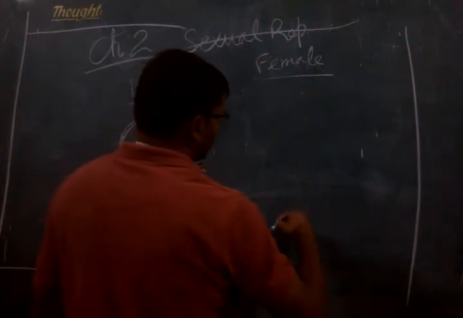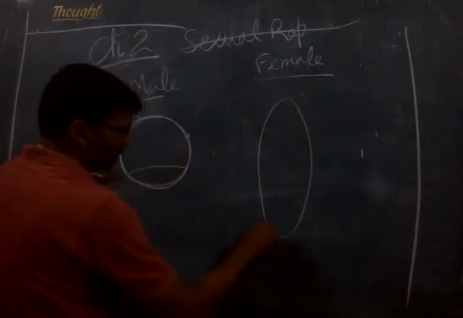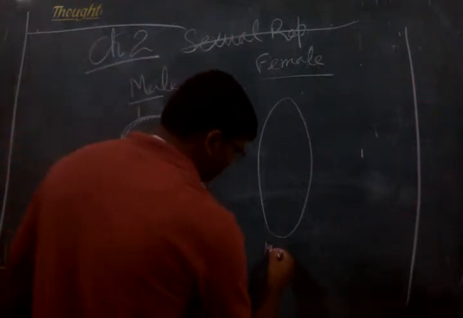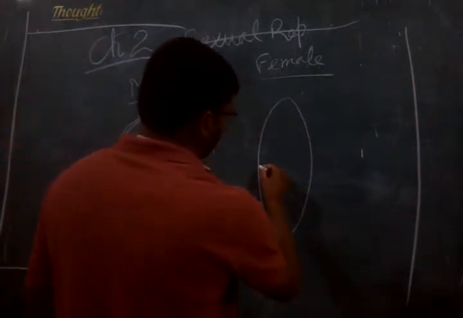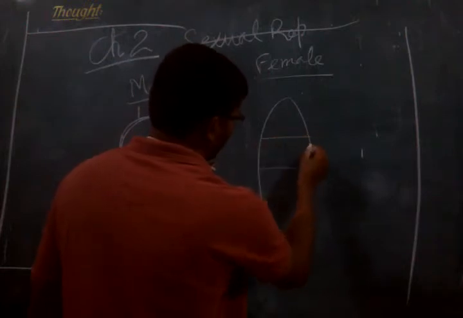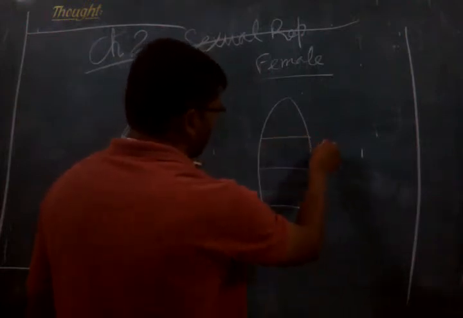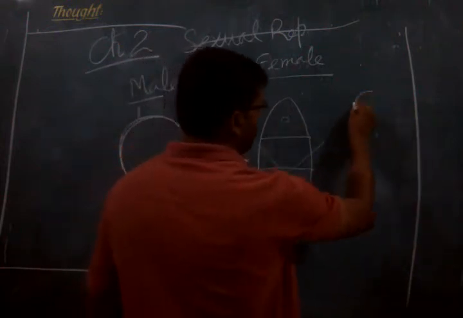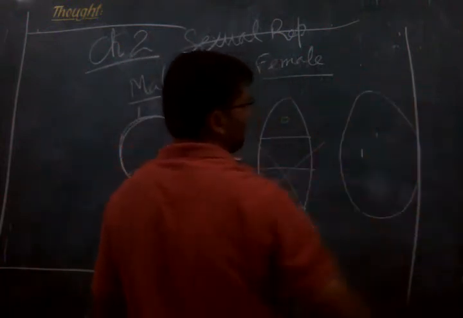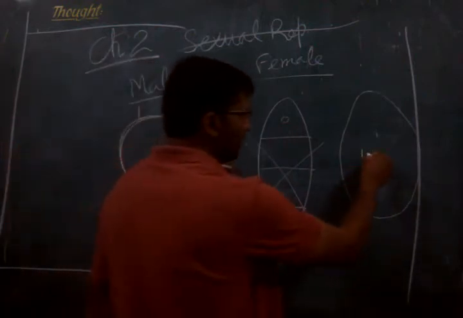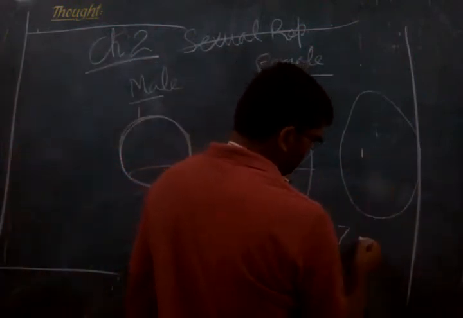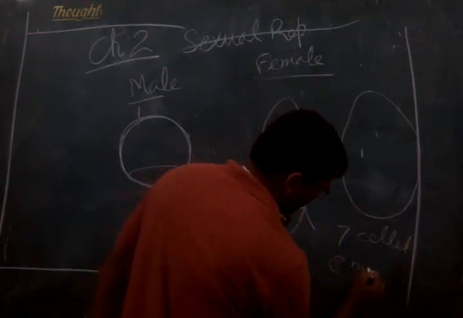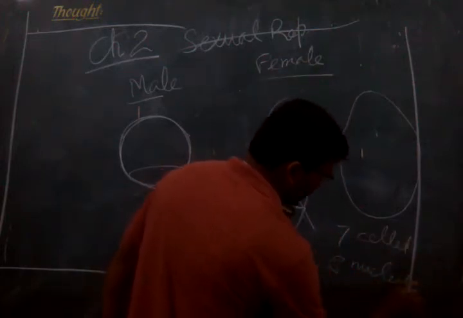We had seen how a megaspore mother cell, MMC, will undergo division and form a tetrad, and 3 of them will degenerate and 1 of them will make the female gametophyte. Right? This will have how many? 7 cells and 8 nucleate structure. All these details we already had seen.